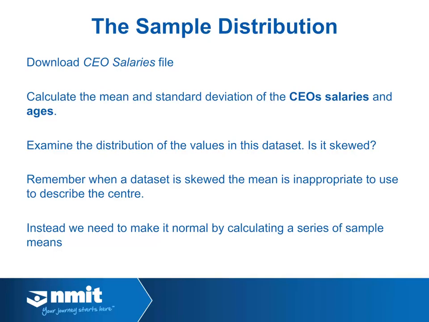On this spreadsheet, what I've also done is randomly select 20 CEOs by using a random number table. I've randomly selected 20 CEOs, and I have done a histogram of the salaries of those 20 CEOs. And what you'll see is that histogram is not skewed. It's actually become normal. And this is a property of good random sampling. If we randomly sample within a skewed data set, our data more often than not becomes normal, and we can utilize this fact.